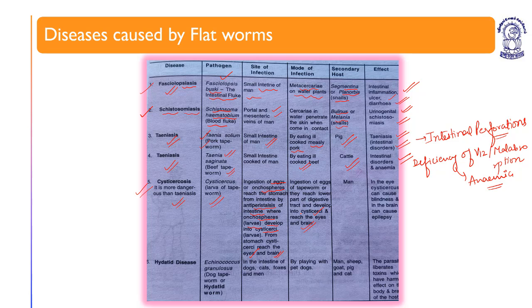In the eye, cysticercus causes cyst formation and blindness, and in the brain it causes cyst formation leading to epilepsy. So cysticercosis is more dangerous than teniasis; cysticercus is the larva of tapeworm.